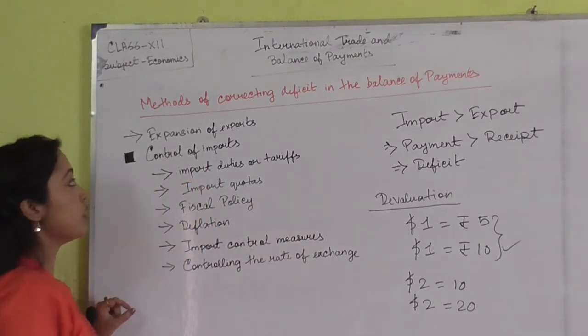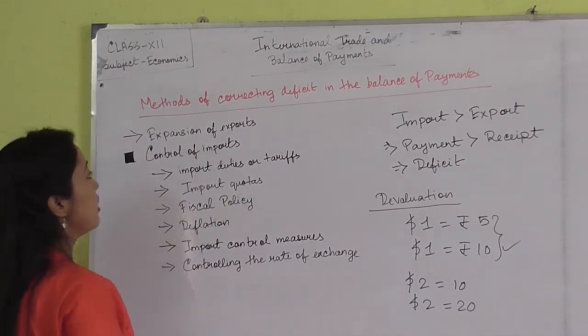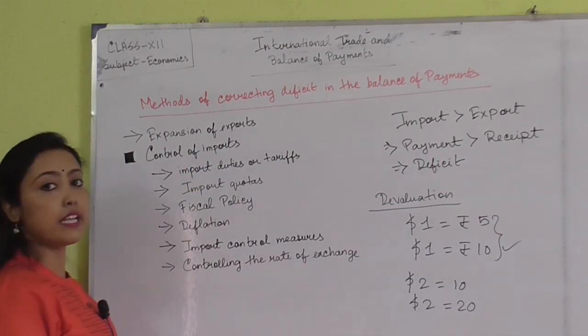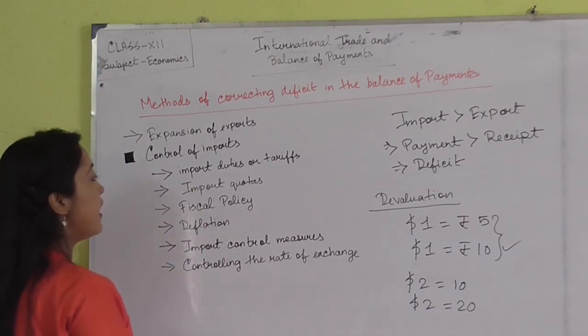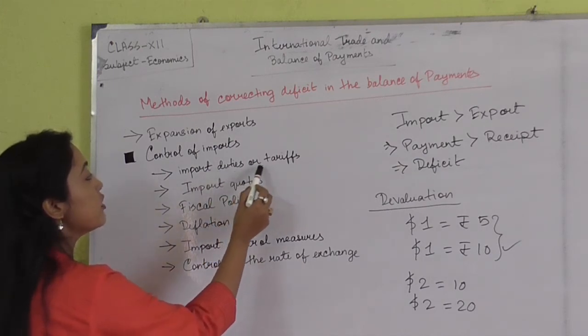Now the next measure to control the deficit in the balance of payments is control of imports. In order to correct the deficit, we have to control imports. Now how can the imports be controlled? The imports can be controlled through the following ways. The first way is to impose import duties or tariffs.